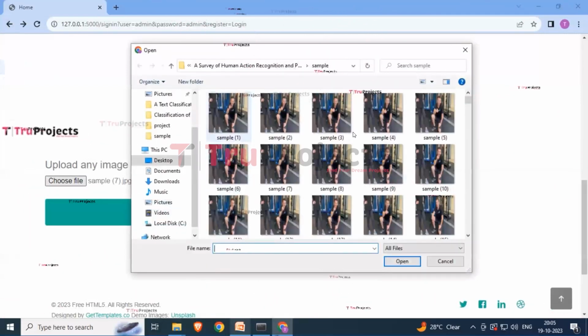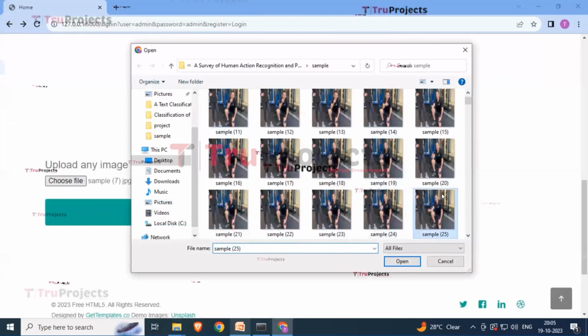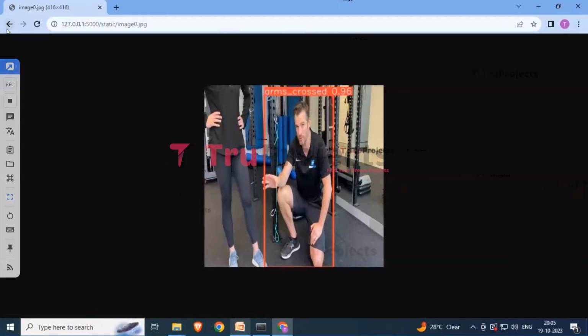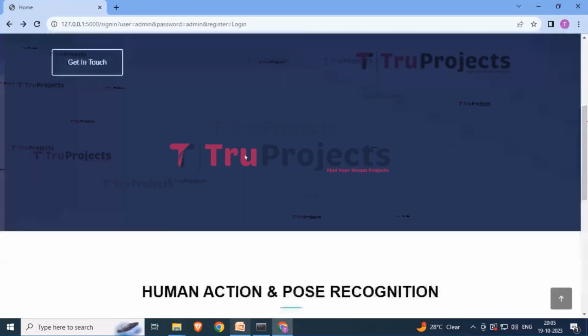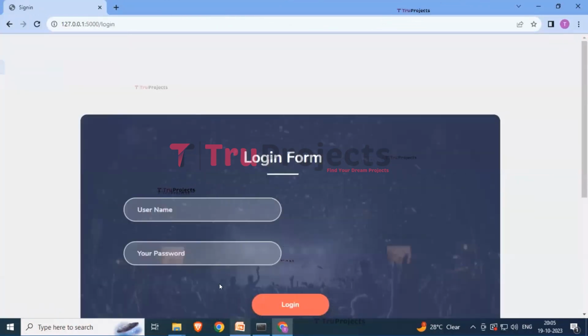Click on choose file and let's try with another image. Let us try with this image and click on the open button. Similarly click on the upload button and here you can see it is showing again that the arms are crossed. So depending upon the image you are providing over there, it will detect the posture prediction. So here you can see that there is a button for sign out. By simply clicking on this button you can successfully log out.